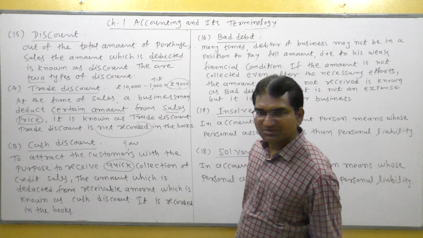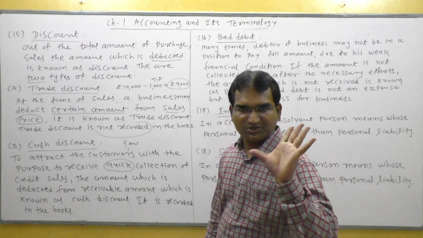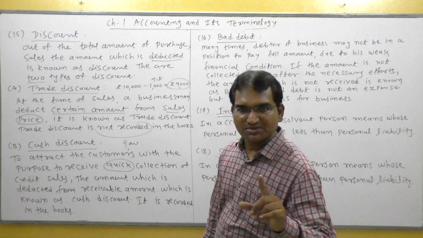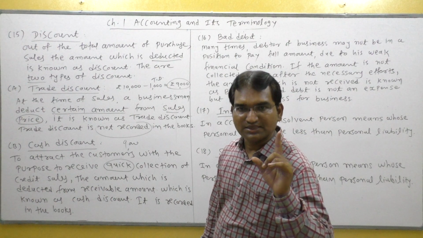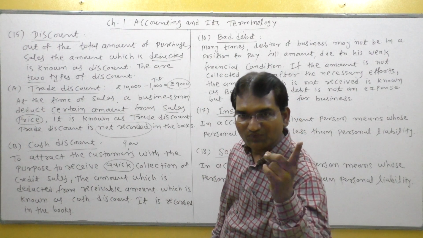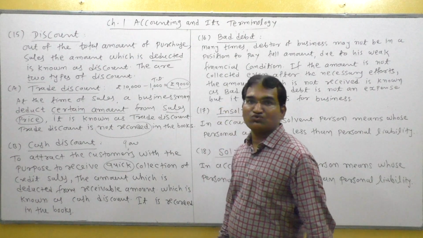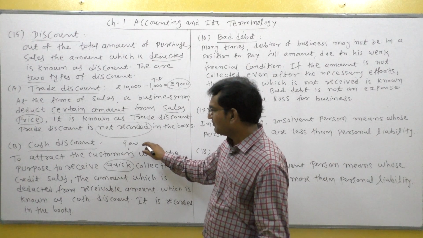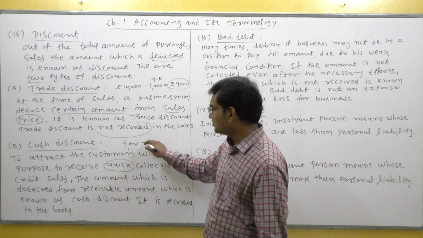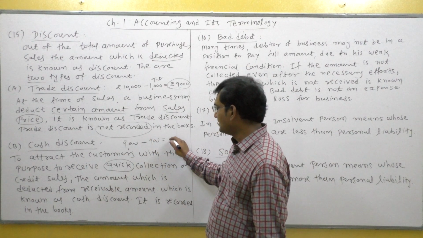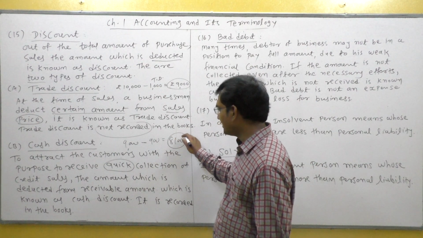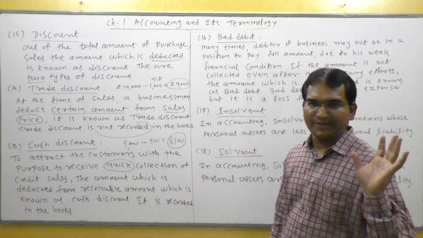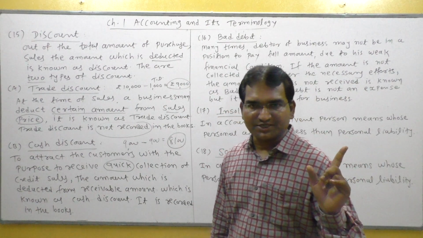That means if customer, be careful, credit period 1 month, but customer pay this money within 1 week, then 10% discount will be allowed. That means if customer pay money within 1 week, so 10% of 9,000 is 900 deducted. So how much amount payable? 8,100 rupees pay. Are you understand?